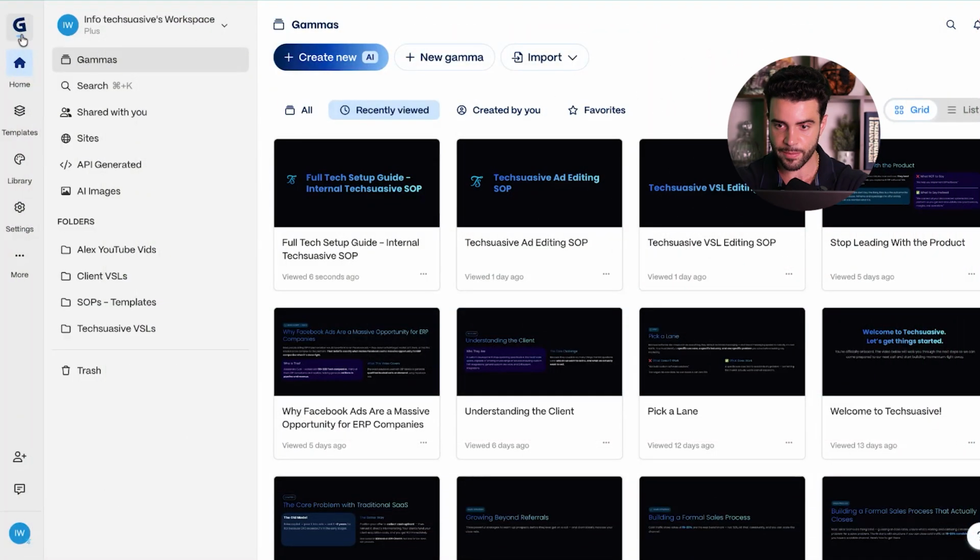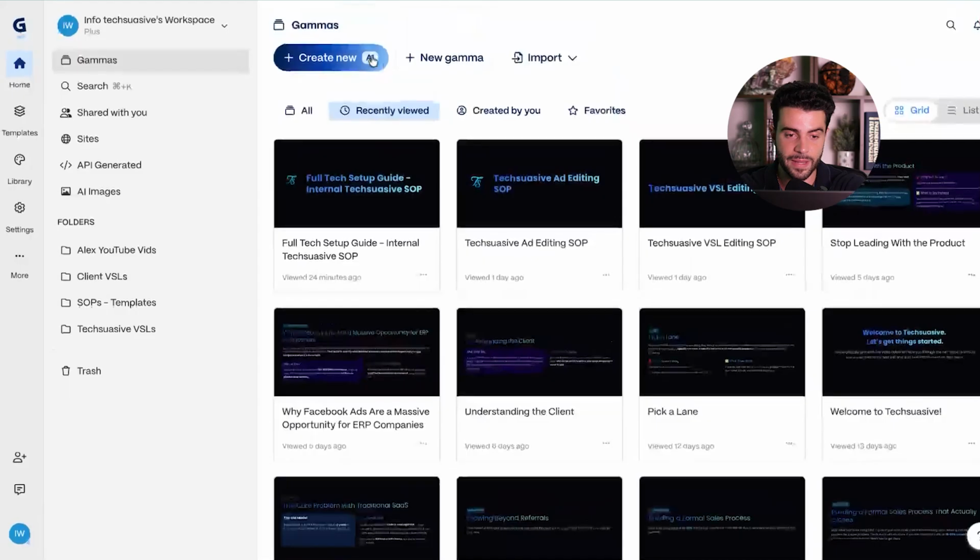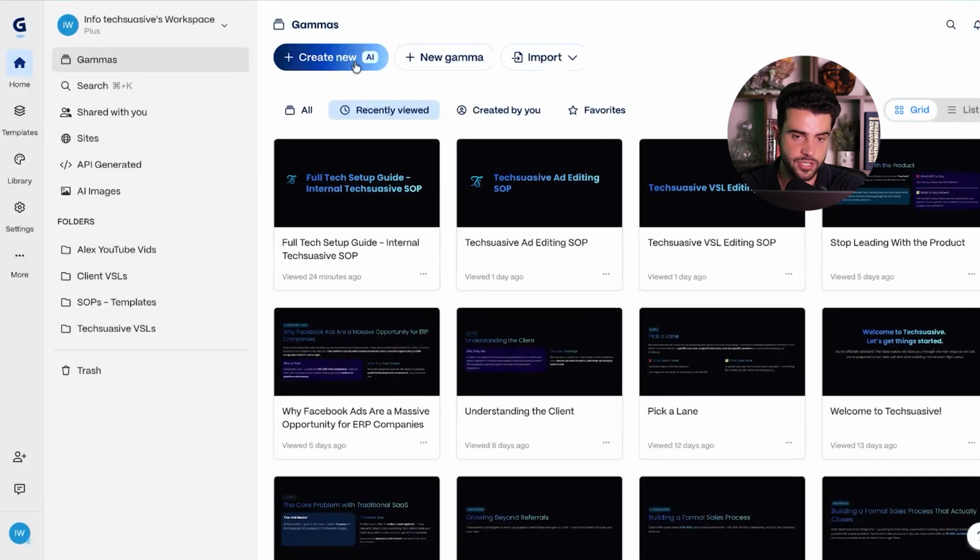Now moving on to the last one, which is Gamma. Now, Gamma is great for a lot of different reasons. And for those of you who don't know what Gamma is, it's just a presentation builder, but it has a lot of cool, unique AI features built right in with it and makes it really easy to create really complex presentations in a matter of seconds.